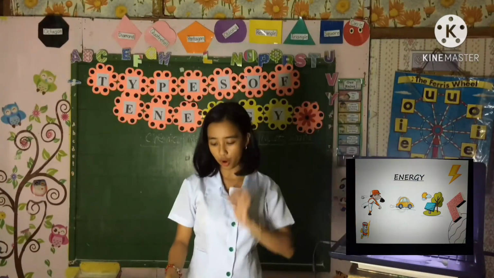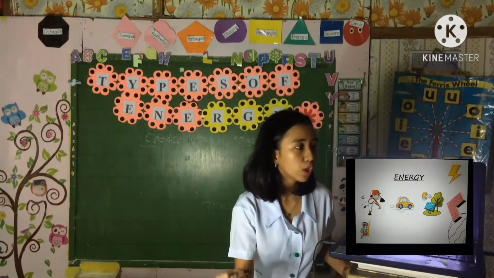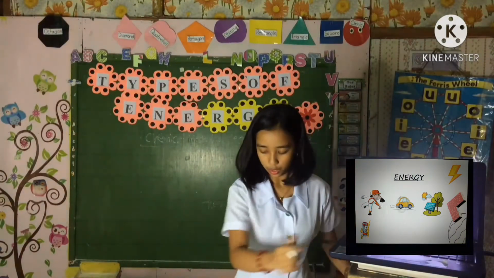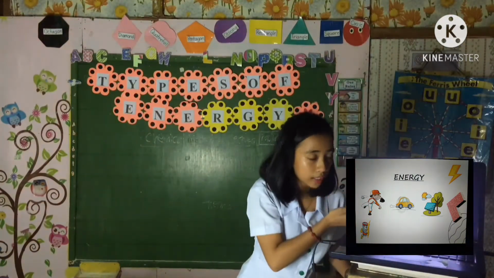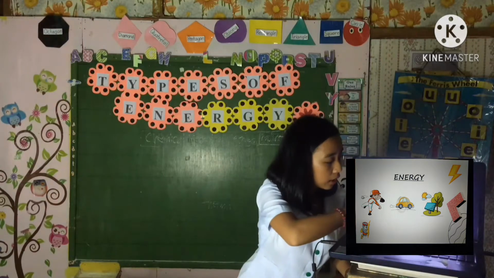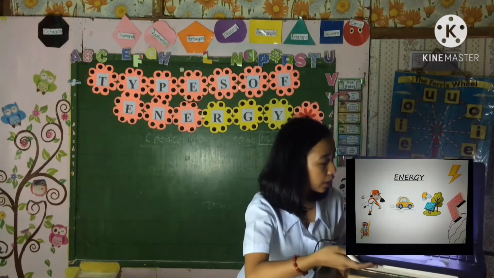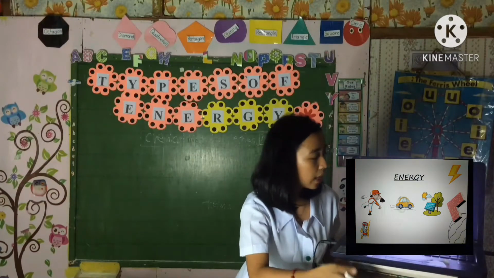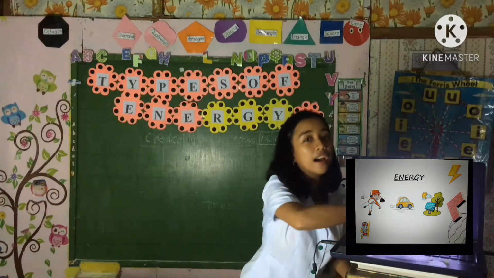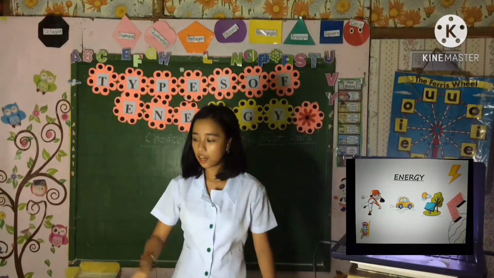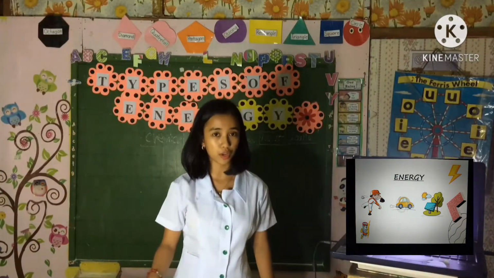Energy comes in different forms. You use energy in your arm to throw a ball, energy is used to make the car run, and energy comes from the sun. Now let us take a look at the different forms of energy.